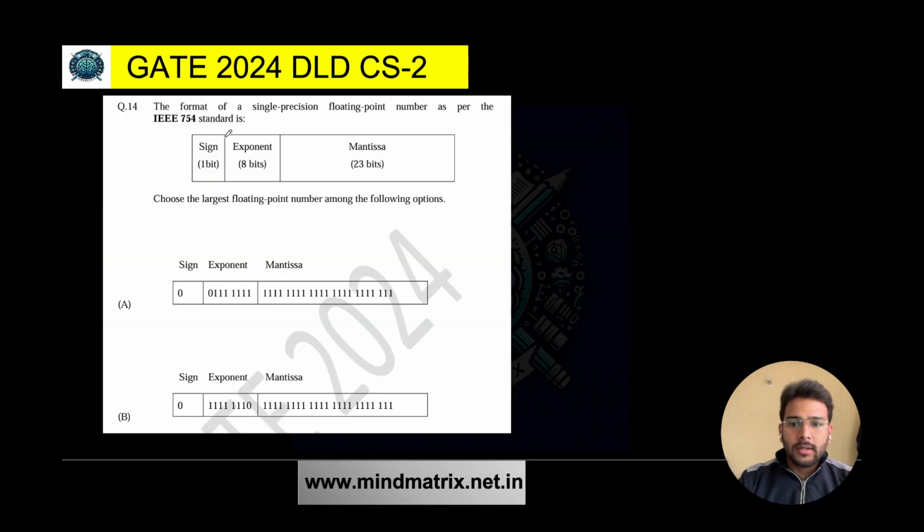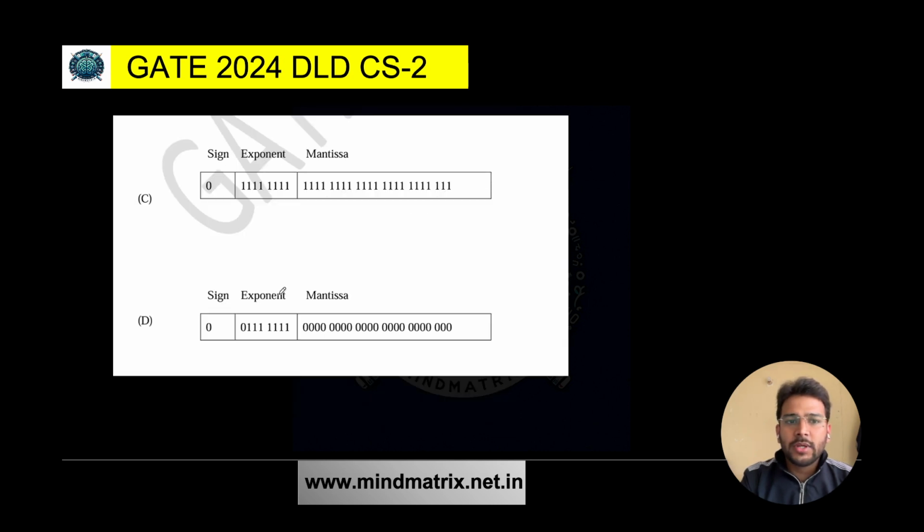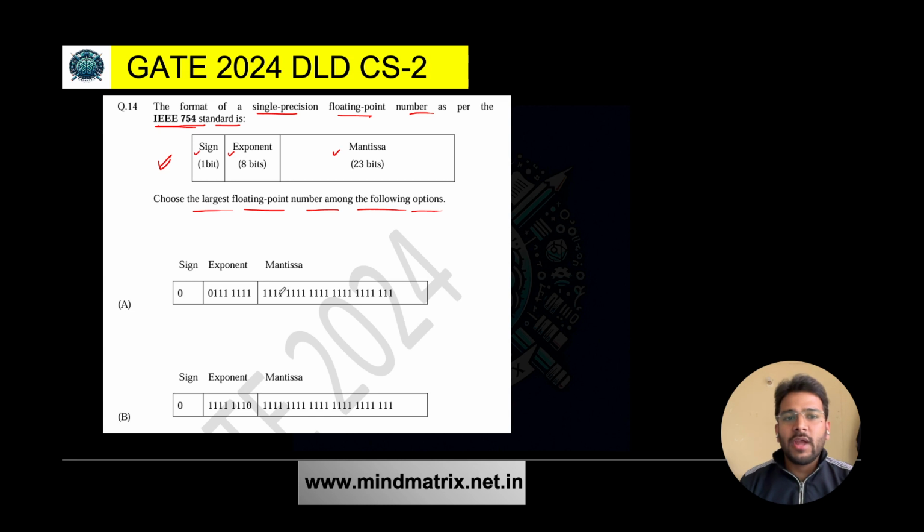Fine, so let's start. This is the first question we have. Let's read the question first. The format of a single precision floating point number as per the IEEE 754 standard is this. So we know that IEEE 754 single precision format is this only, that 1 bit is assigned for sign, 8 bits are assigned for the exponent, and 23 bits are assigned for the mantissa part, right? We have to choose the largest floating point number among the following options. So 4 options are given, as you can see here.